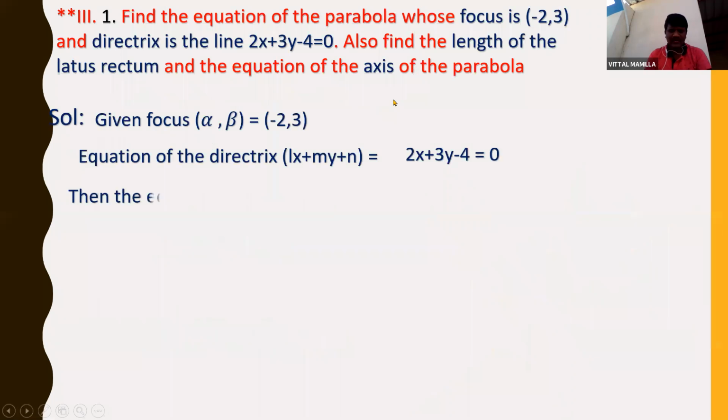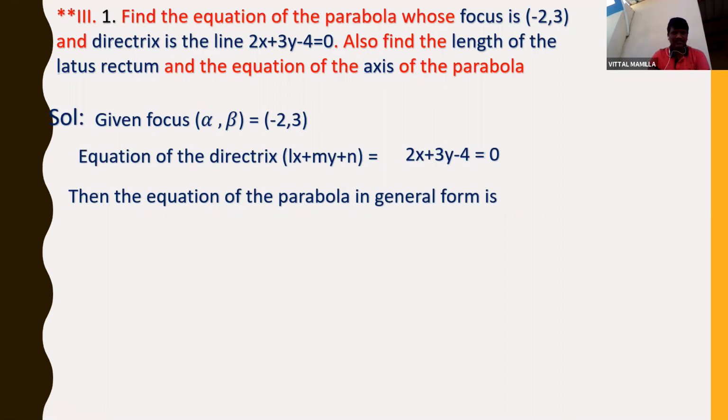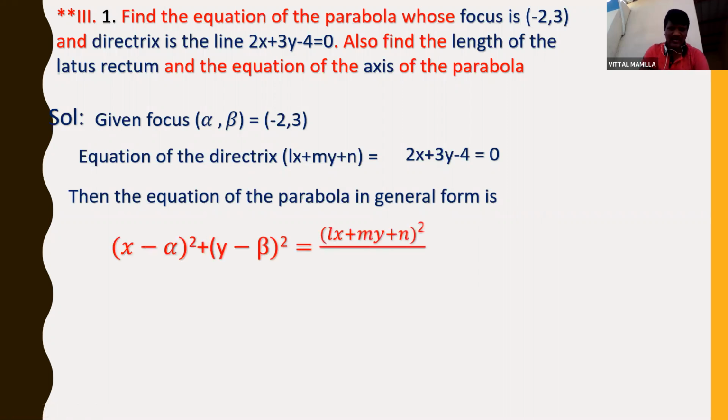Now, continuation of this. The equation of the parabola in general form is x minus alpha whole square plus y minus beta whole square is equal to Lx plus My plus N whole square by L square plus M square.